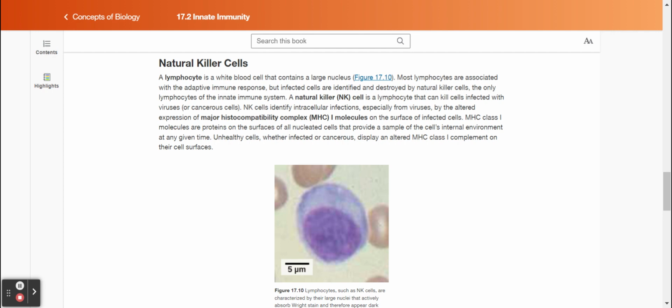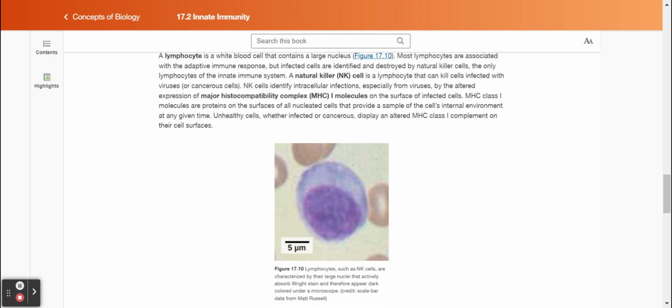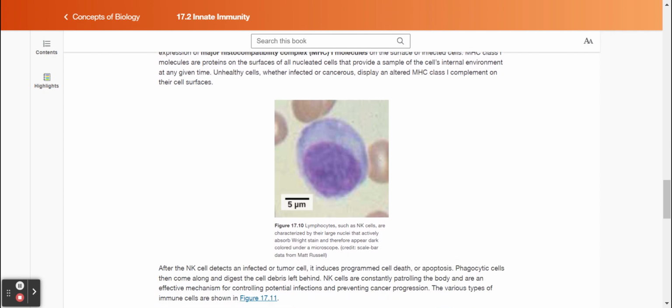NK cells identify intracellular infections, especially from viruses, by the altered expression of major histocompatibility complex, or MHC-1 molecules, on the surface of the infected cells. MHC class I molecules are proteins on the surfaces of all nucleated cells that provide a sample of the cell's internal environment at any given time. Unhealthy cells, whether infected or cancerous, display an altered MHC class I complement on their cell surfaces.